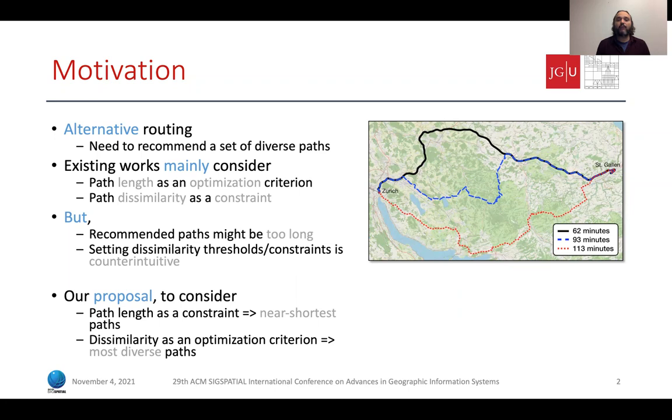Another problem is how to set the dissimilarity constraint, usually using some kind of threshold. And this is actually counterintuitive for the users. It is hard for the users to understand the semantics of a 50% threshold, for example, or the difference to a 40% one, even if they are aware of the similarity measure that is used. Our proposal is to consider path length as the constraint, which guarantees the quality of the recommended paths in terms of their length, and path dissimilarity as the optimization criterion.